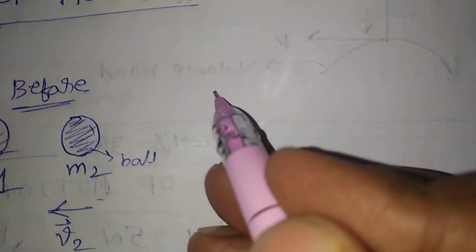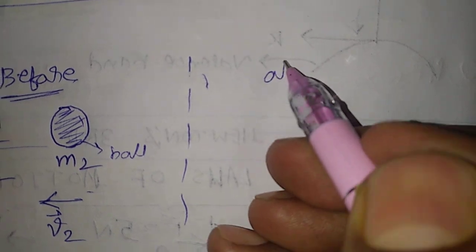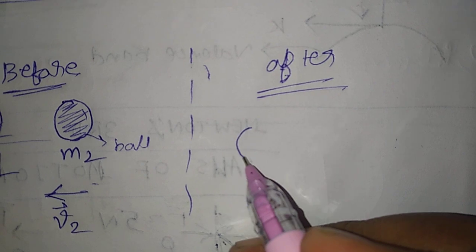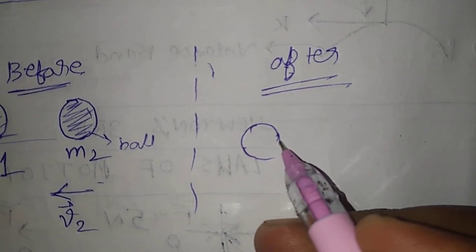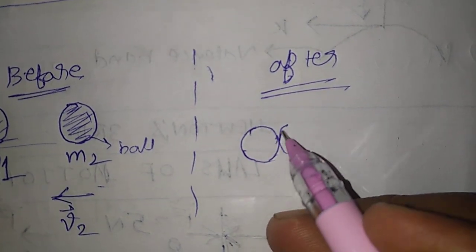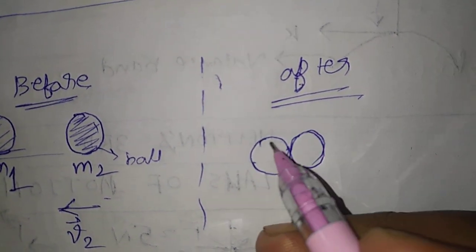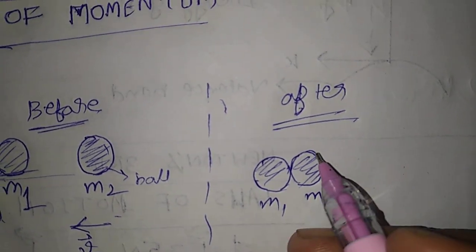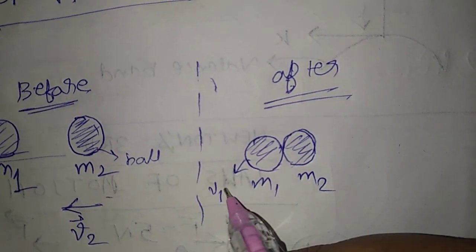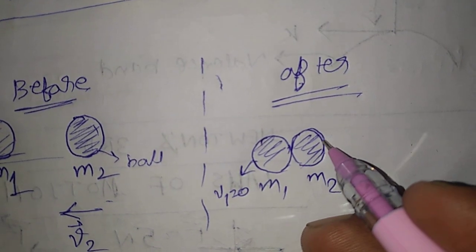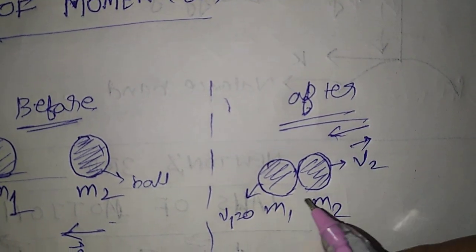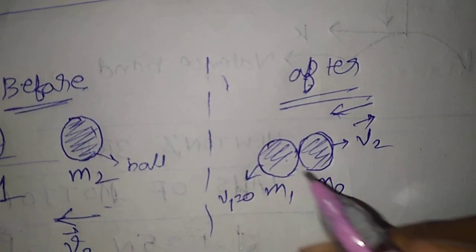After that, case 2 is the after case. When they collide, here is the mass m1 and here is the mass m2. m1 is at rest initially, v1 equals 0, and m2 has velocity v2 along this direction and collides with this mass.